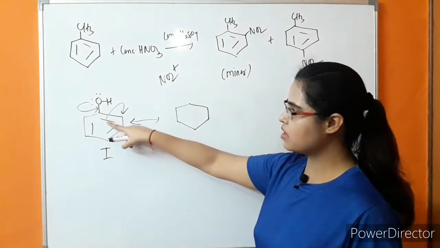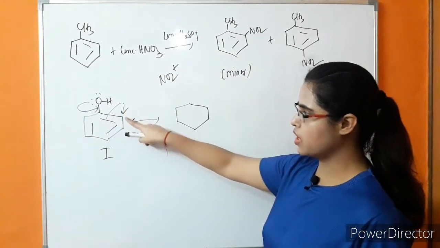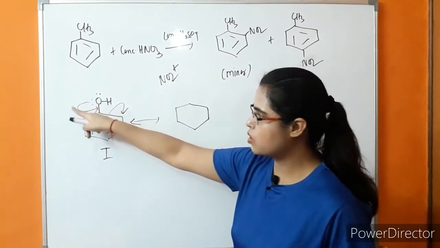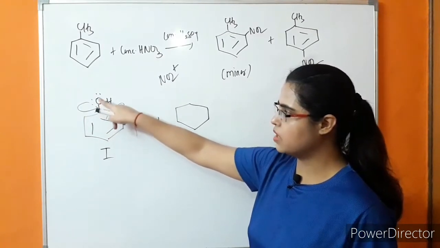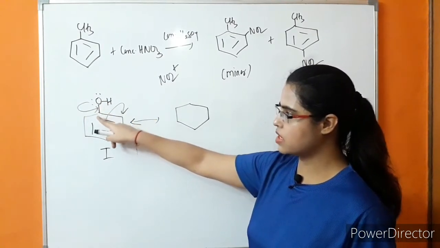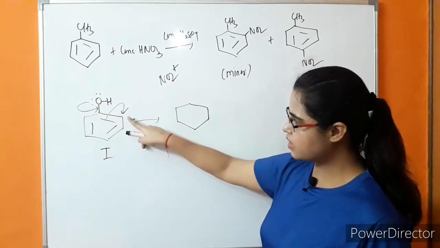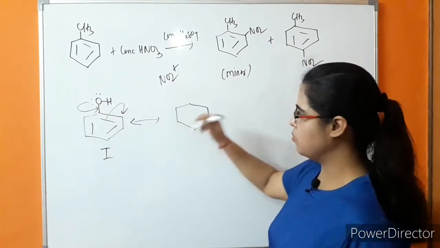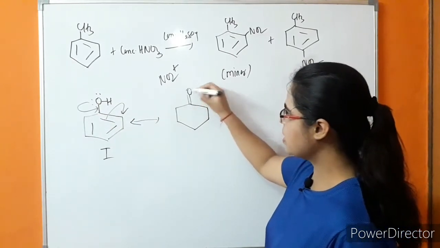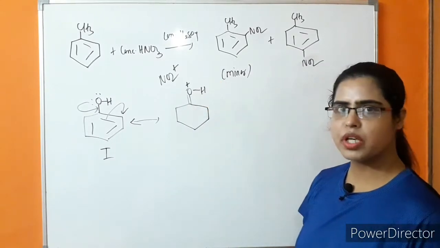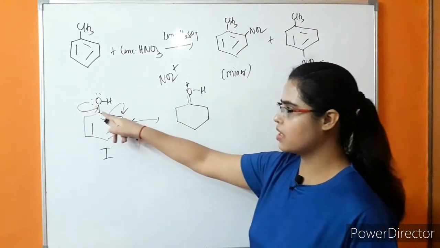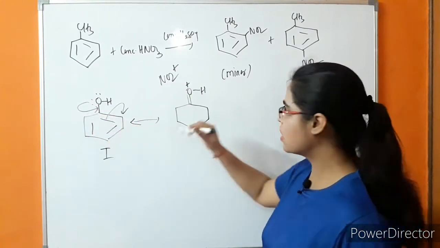In this case, this pi bond will shift to this position and this lone pair will shift to this position, due to which there will be a double bond formation between oxygen and carbon, and a negative charge will come on this carbon. So in the second canonical structure there will be a positive charge on the oxygen, because the lone pair is donated towards the benzene ring.